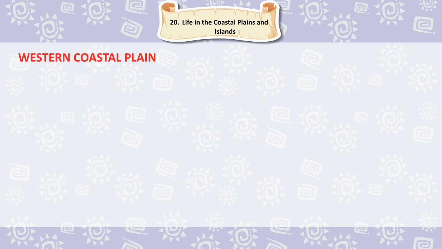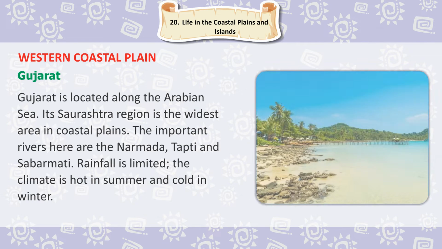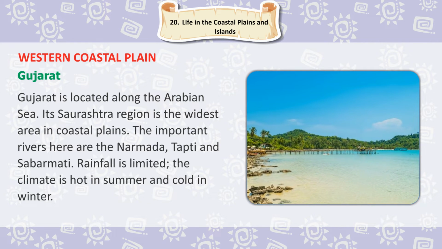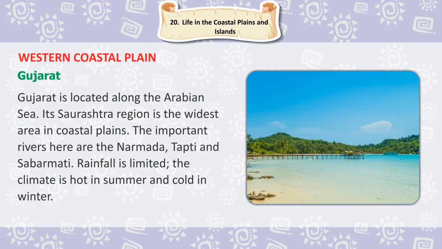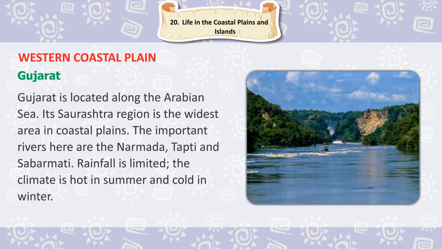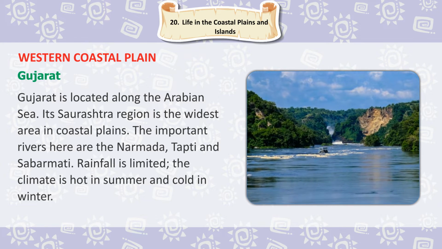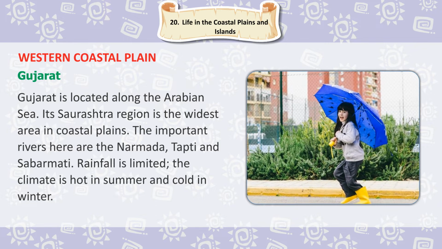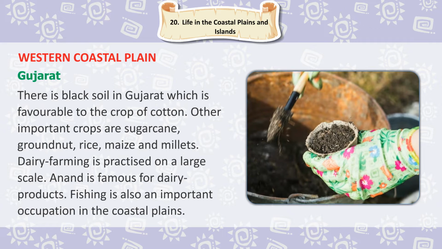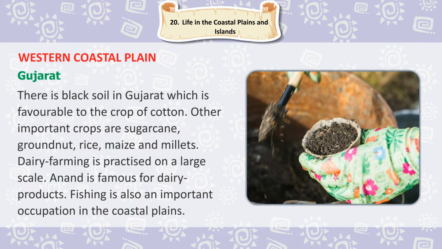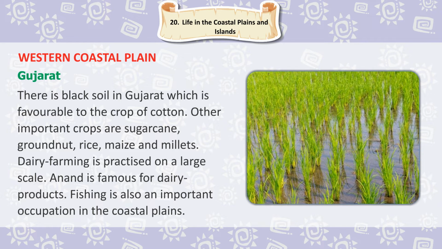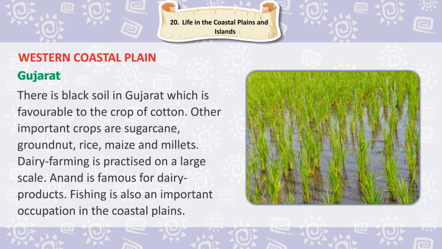Western coastal plains. Gujarat. Gujarat is located along the Arabian Sea. Its Saurashtra region is the widest area in coastal plains. The important rivers here are the Narmada, Tapti and Sabarmati. Rainfall is limited. The climate is hot in summer and cold in winter. There is black soil in Gujarat, which is favorable to the crop of cotton. Other important crops are sugarcane, groundnut, rice, maize, millets.